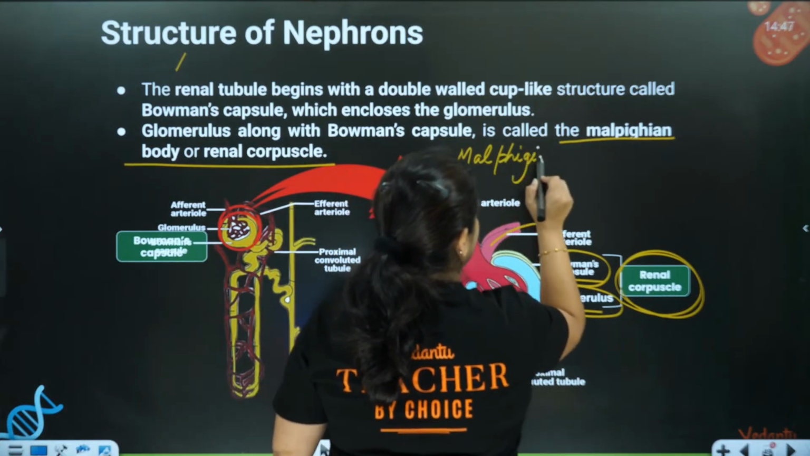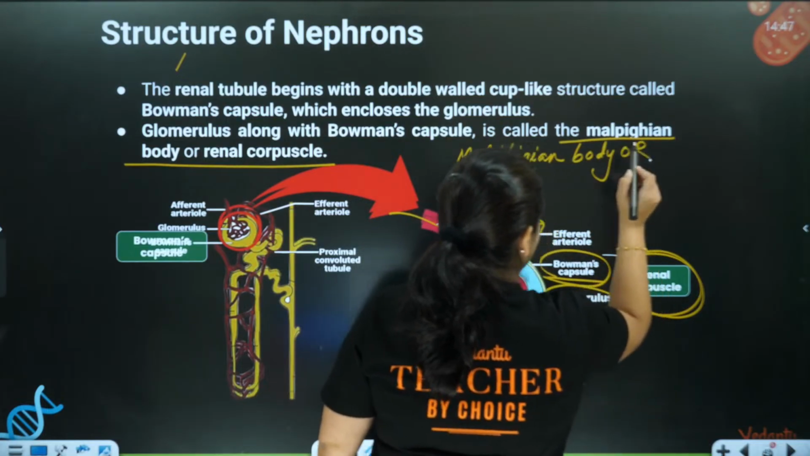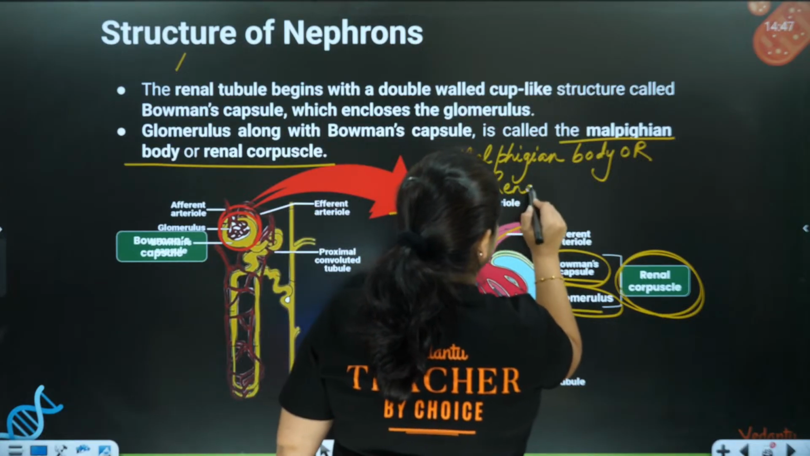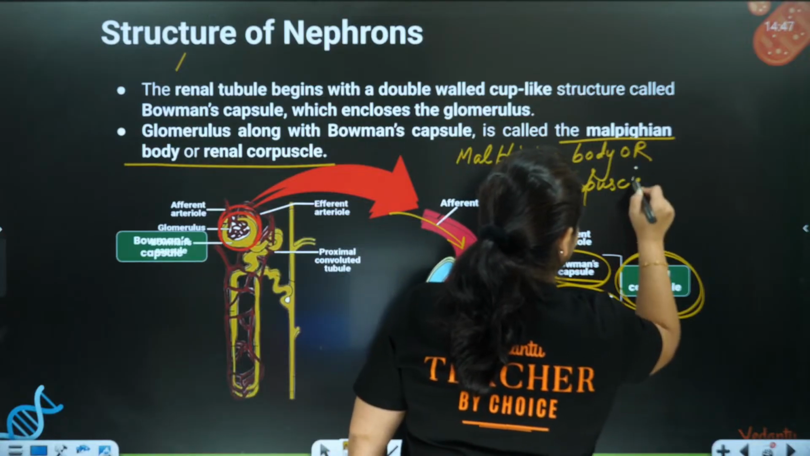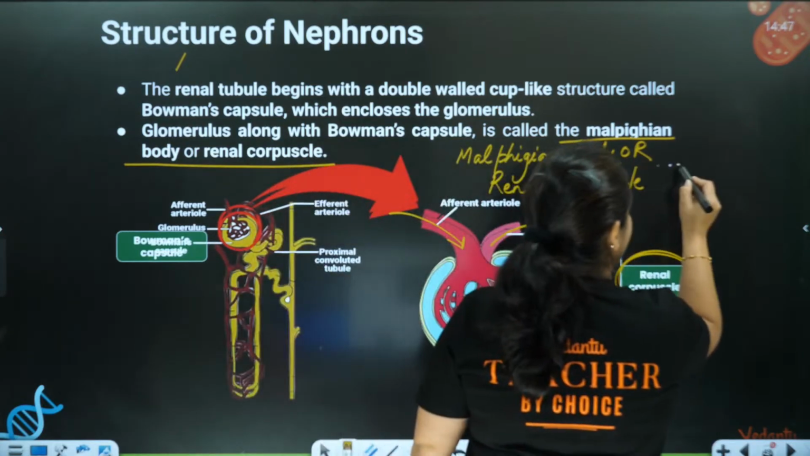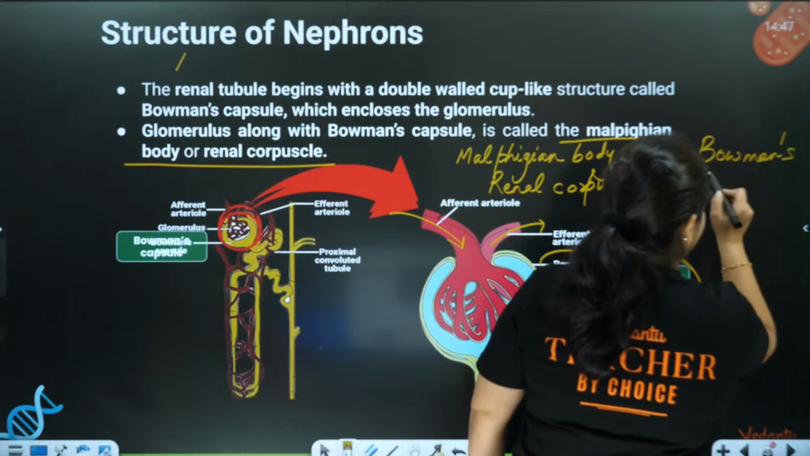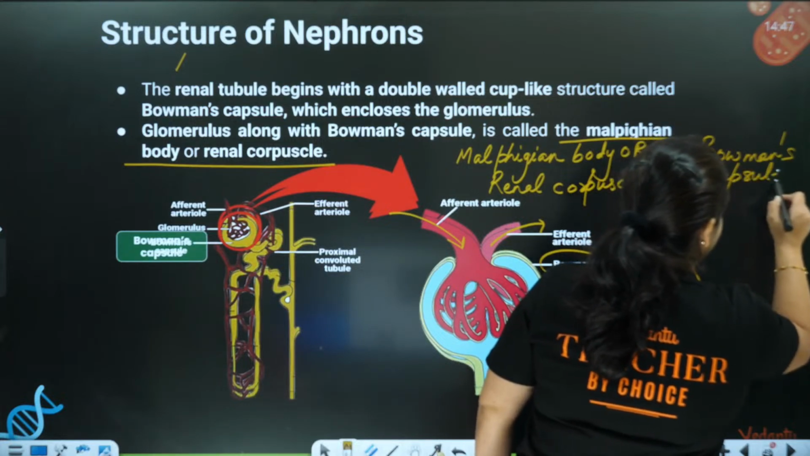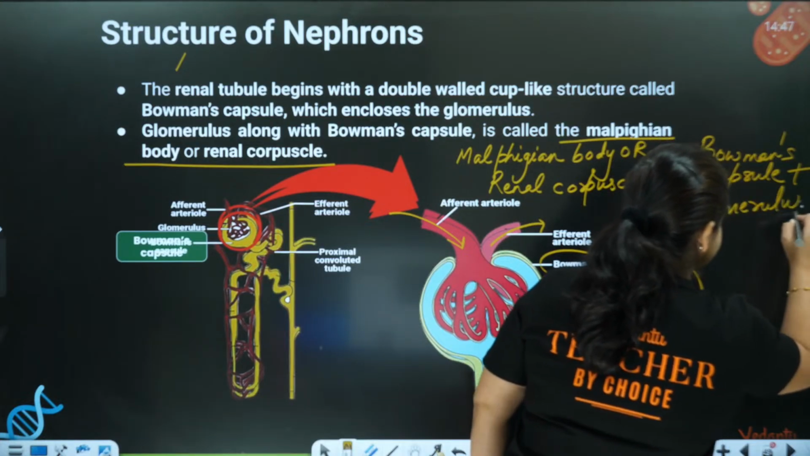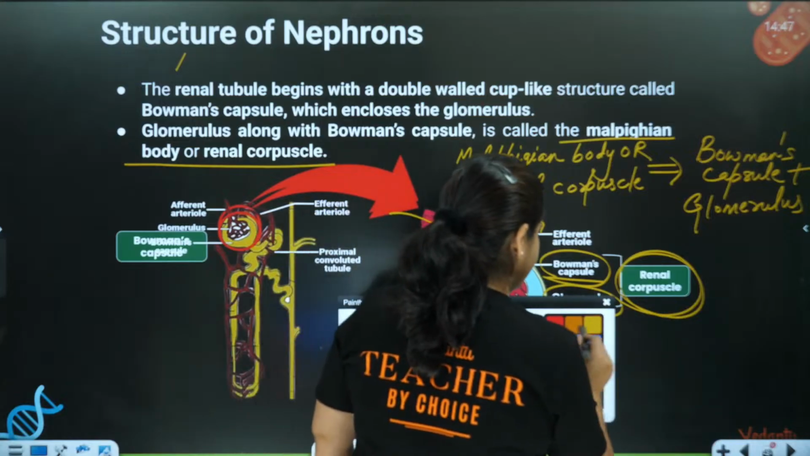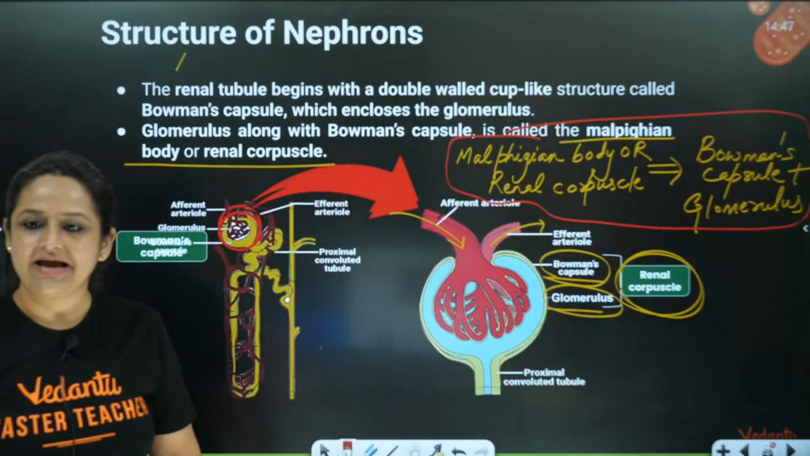Write it somewhere in your notebook, okay? Malpighian body, or you can also call it the renal corpuscle. There are two names for this: Malpighian body or renal corpuscle. It is formed by the Bowman's capsule plus the glomerulus. Glomerulus is a network, that is, a network of blood vessels. This is sorted to all my children that I have written in black, this bracket.